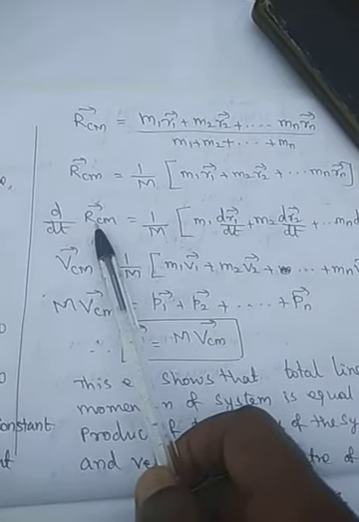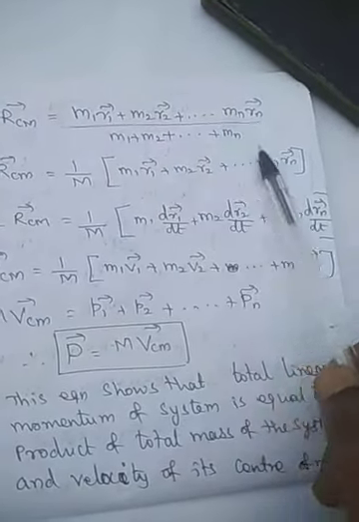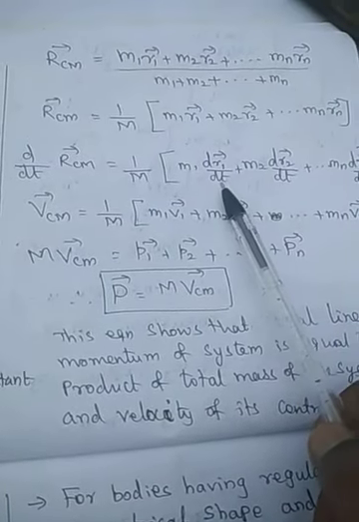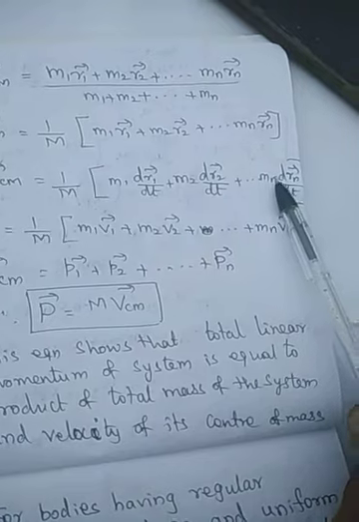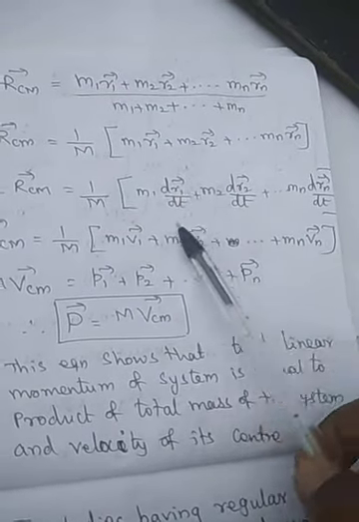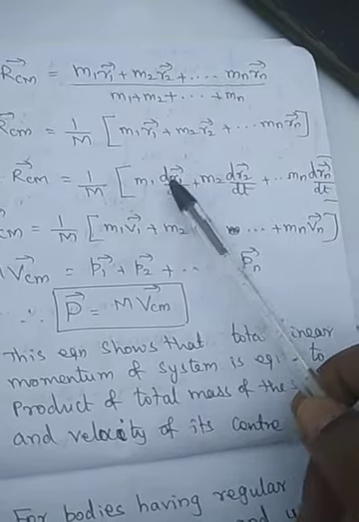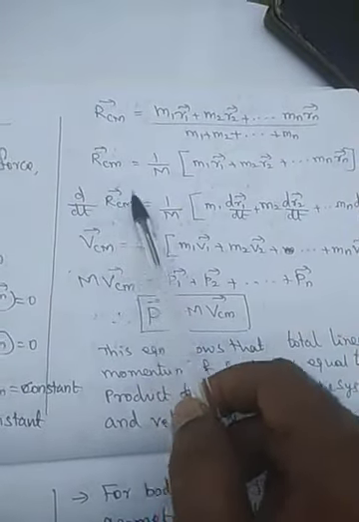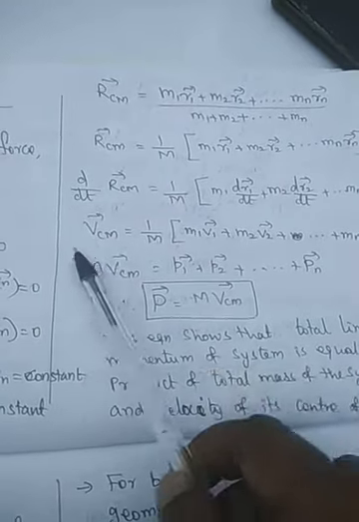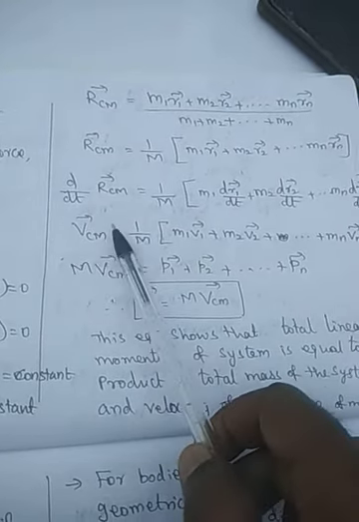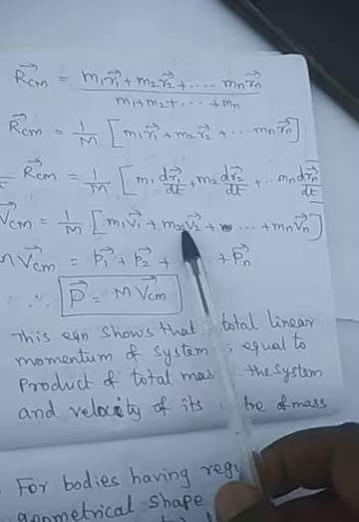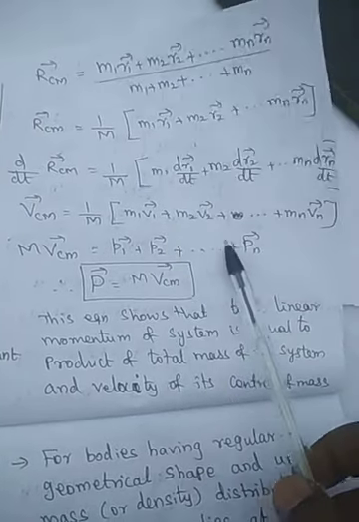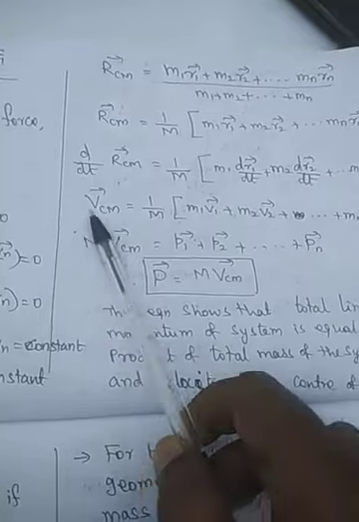So d by dt of RCM is equal to 1 by m times the differentiated sum: m1 dr1 by dt plus m2 dr2 by dt up to mn drn by dt. dr by dt is the rate of change of displacement, which is the velocity: v1 for the first particle, v2 for the second, and vn for the nth particle. So the center of mass velocity VCM is equal to 1 by m times m1 v1 plus m2 v2 and so on. m1 v1 is p1, m2 v2 is p2, so p1 plus p2 up to pn is the total momentum.